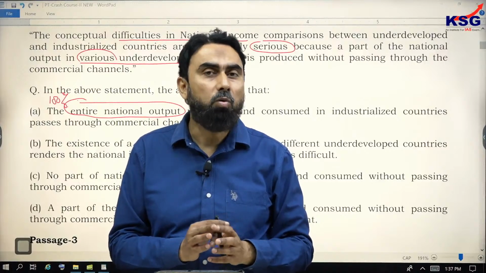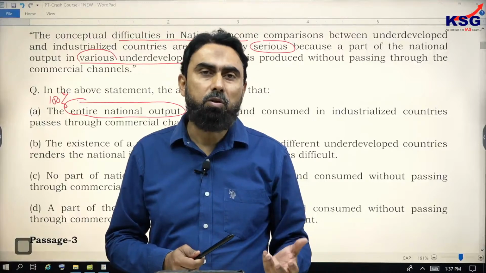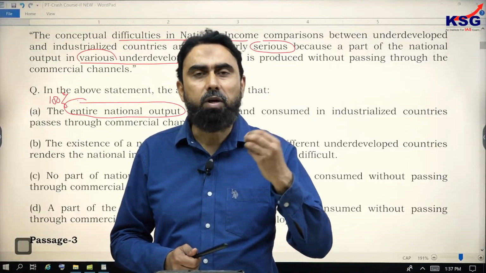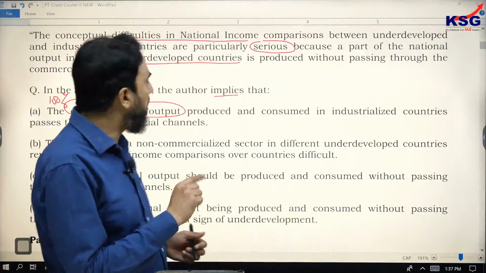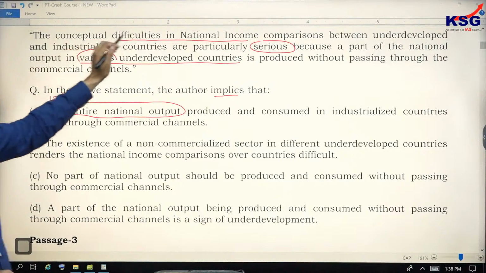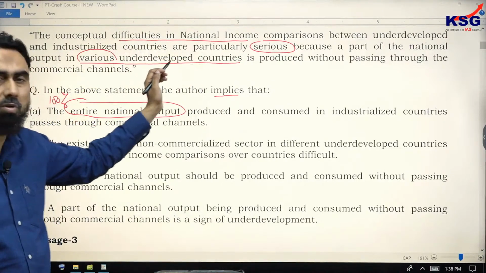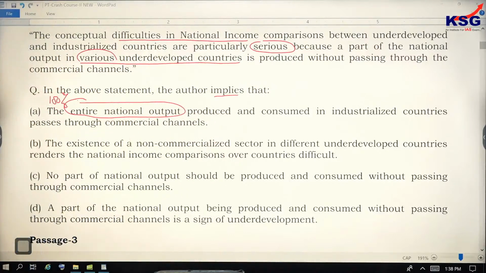आपको जो पूछा जा रहा है वो है या ये कोई और बात है जो आपको अपील कर रही है. And of course it will appeal to you if it has some connection with the passage. It is also maybe logically acceptable, however not the answer to the given question. So option A is not the answer to the given question. How? Because the comparison between the two, how that comparison becomes difficult, does not get a mention here. Rather it only talks about a point related to industrialized countries. So option A is not the correct representation of author's idea.